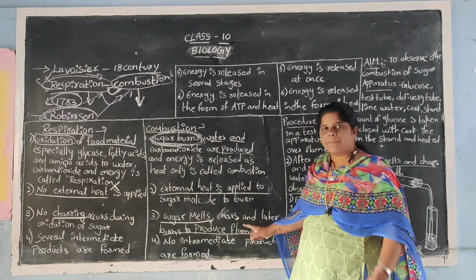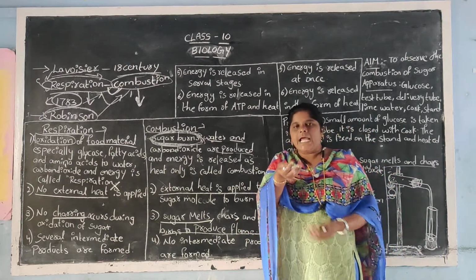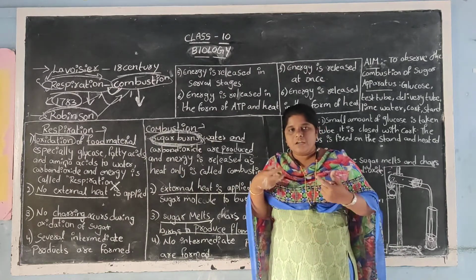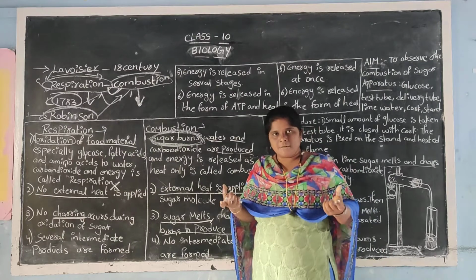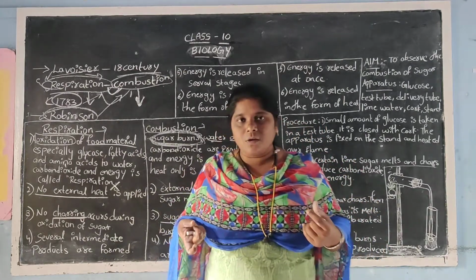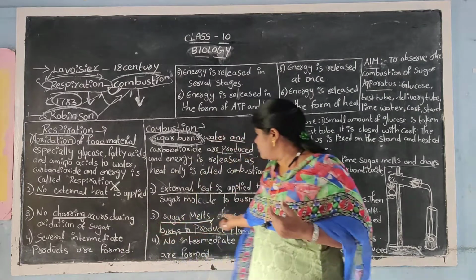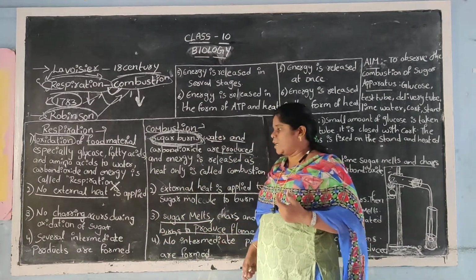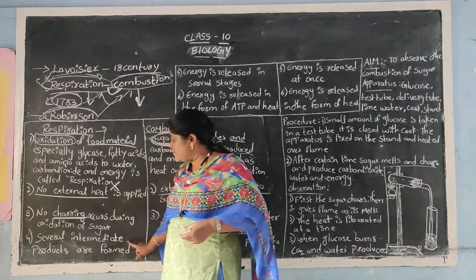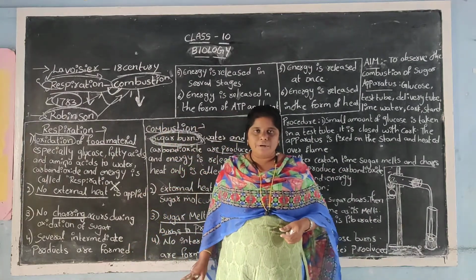So first of all, what will happen? When you take sugar and heat it on a plate or something else, first of all the sugar will melt. Later on, it becomes black in color, nothing but charring. Afterwards, it produces flame. So when you take respiration, there will be several intermediate products formed.